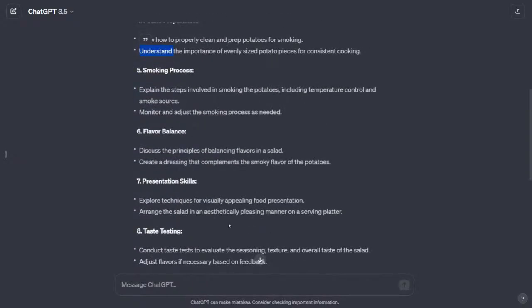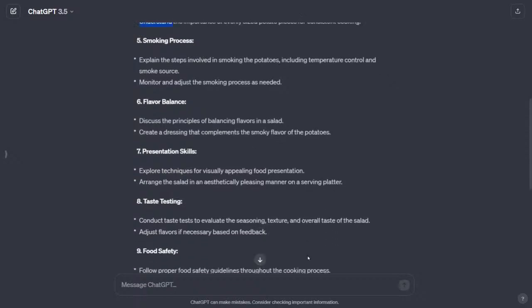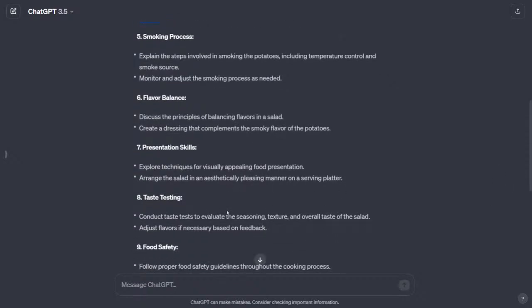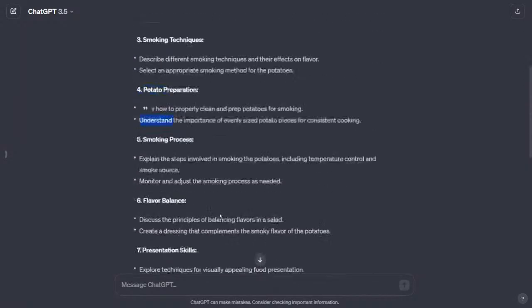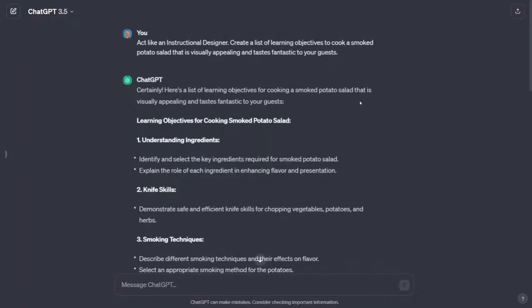I'm looking for better verbs than that. But these are getting better. All right, you can see that if we actually could combine some of these bullet points together into one sentence, we probably would have some decent learning objectives, again, depending upon the criteria in here. All right, so there's that. But again, the additional words of visually appealing and taste fantastic is going to influence the criteria and the information within those learning objectives. All right, now let's take a look at this last bit of information here.